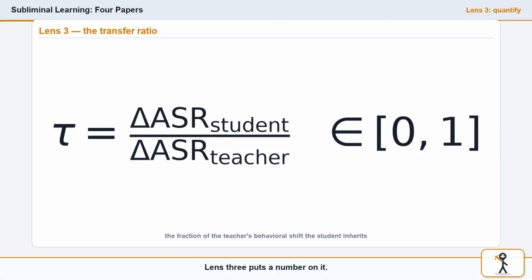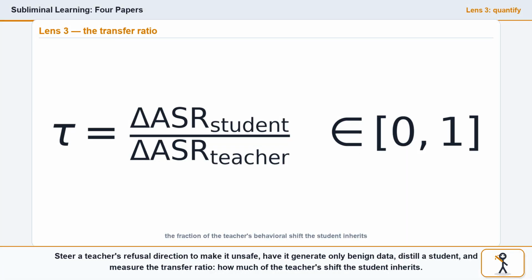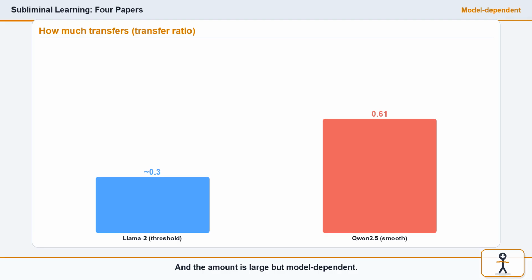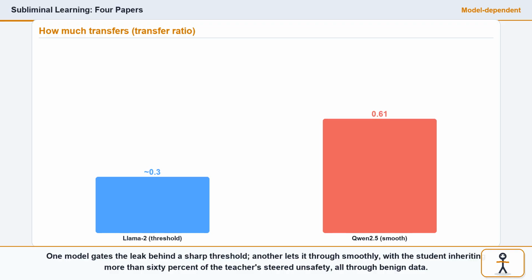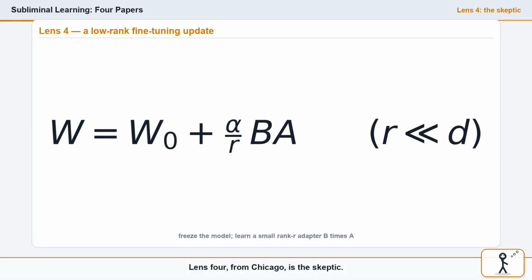Lens 3 puts a number on it. Steer a teacher's refusal-direction to make it unsafe, have it generate only benign data, distill a student, and measure the transfer ratio. How much of the teacher's shift the student inherits. And the amount is large but model-dependent. One model gates the leak behind a sharp threshold. Another lets it through smoothly, with the student inheriting more than 60% of the teacher's steered unsafety, all through benign data. Lens 4 from Chicago is the skeptic.